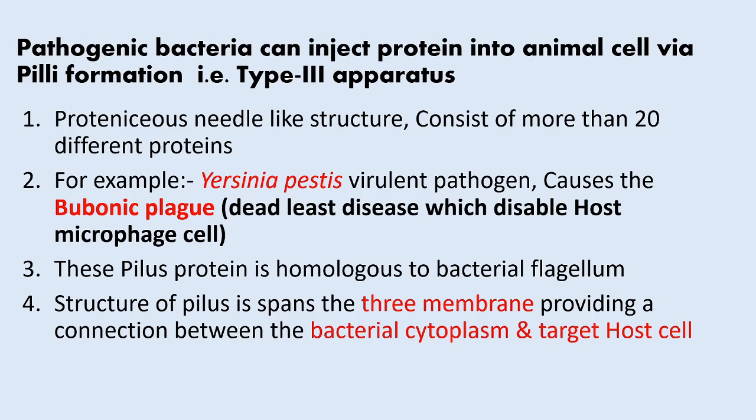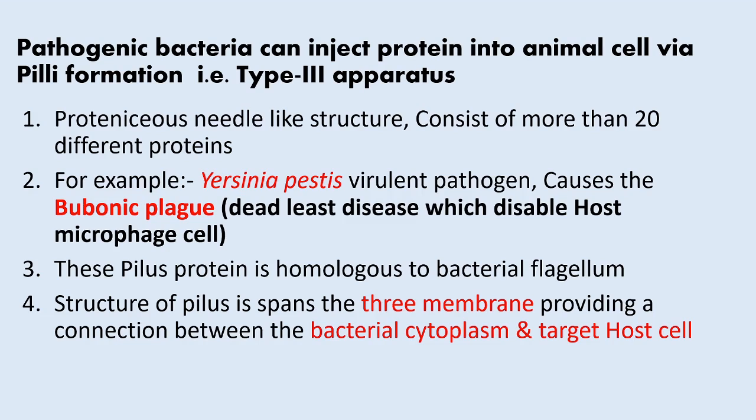For example, Yersinia pestis is a virulent pathogenic bacterium that causes bubonic plague, a deadly disease which disables the host macrophage cells. This pili protein is homologous to the bacterial flagellum.